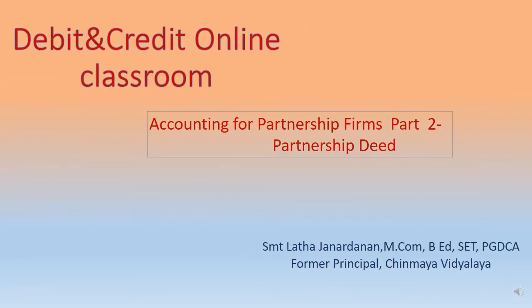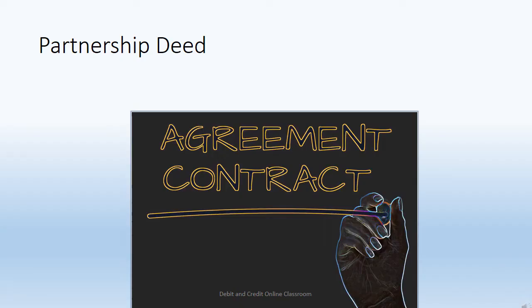Welcome to the second part of Accounting for Partnership Firms, Partnership Deed. Partnership deed is an agreement. That is, partnership comes into existence through an agreement. We have already studied in the definition of the partnership that there should be an agreement. That relation comes into existence when the agreement comes into existence.